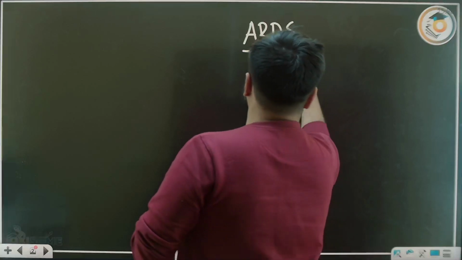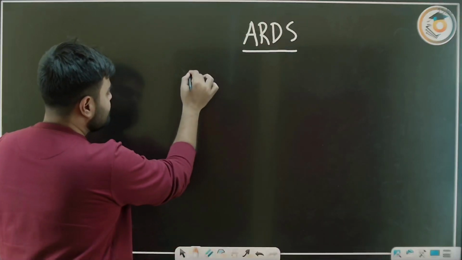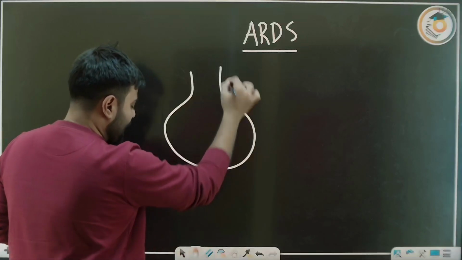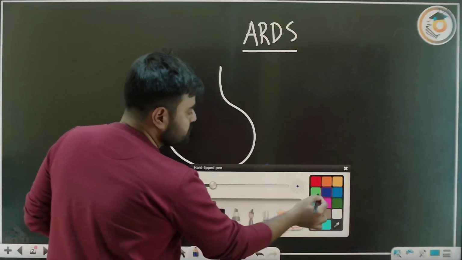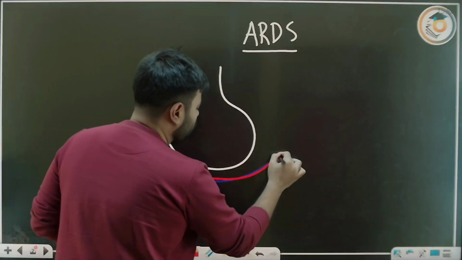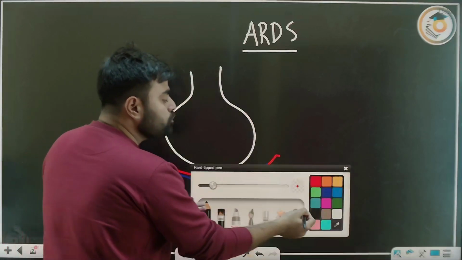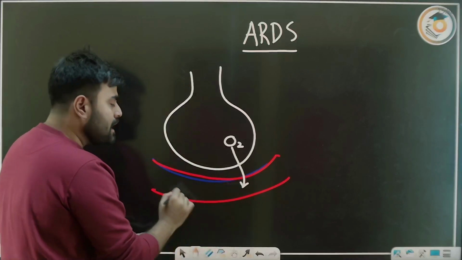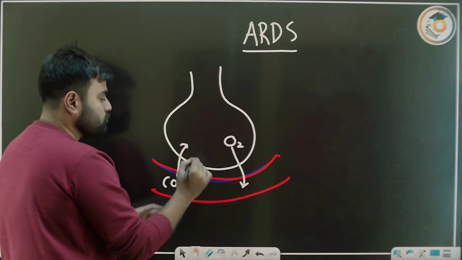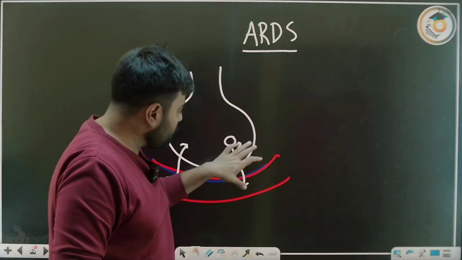ARDS. So you already know this is our alveoli, and below our alveoli there is pulmonary vasculature, the pulmonary capillaries, and here the diffusion of gases happens. So oxygen is entering the bloodstream and carbon dioxide is getting out. This is our diffusion membrane.